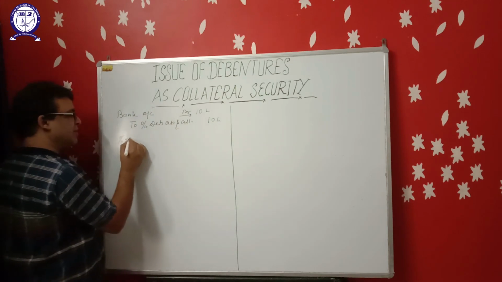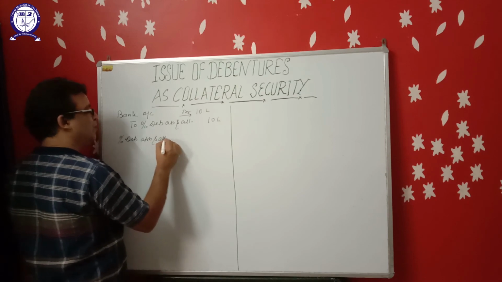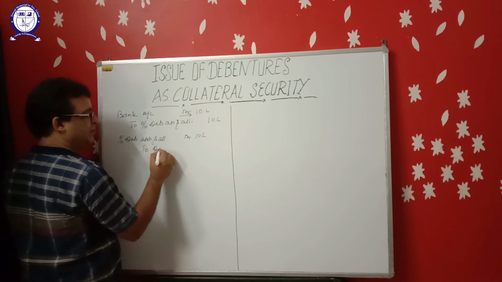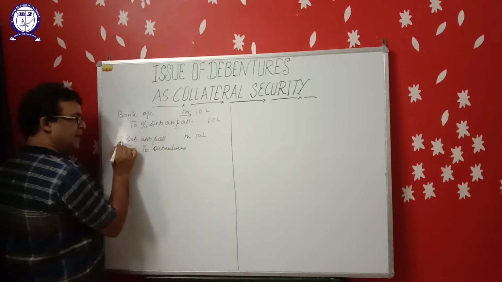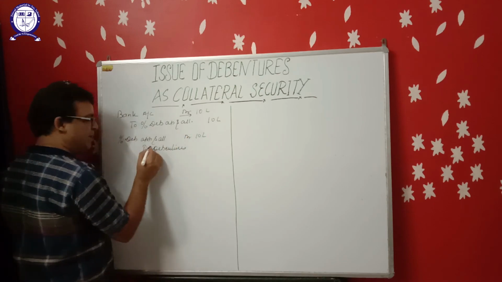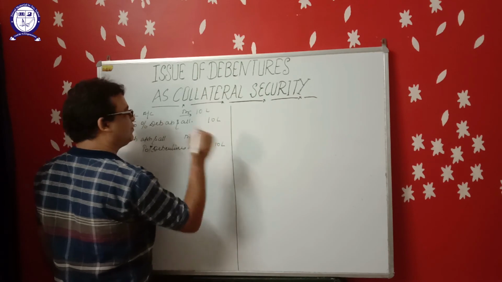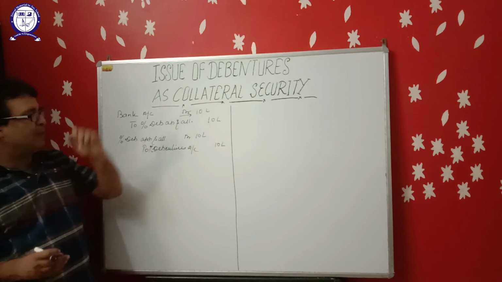This application money will be transferred to the debentures account: debenture application and allotment account debit to percentage debentures account. So the debentures of rupees 10 lakh are issued to the public.